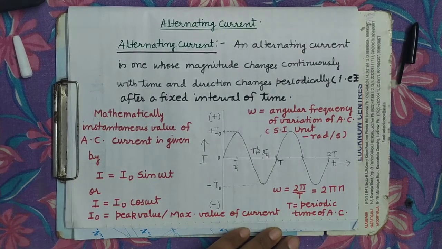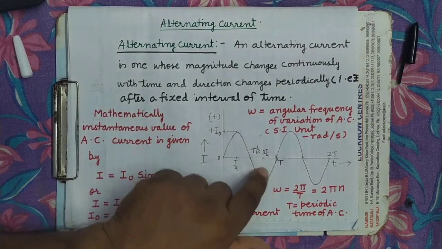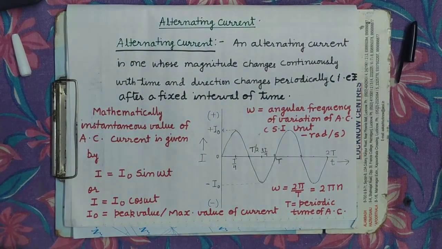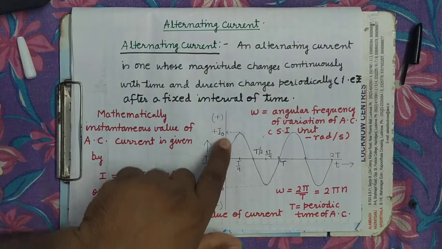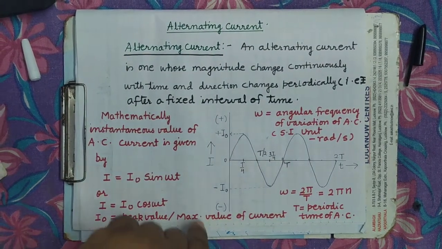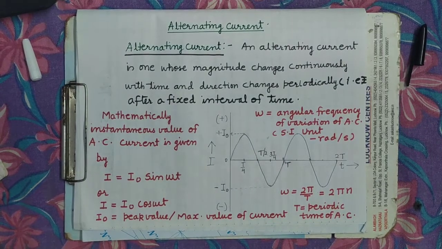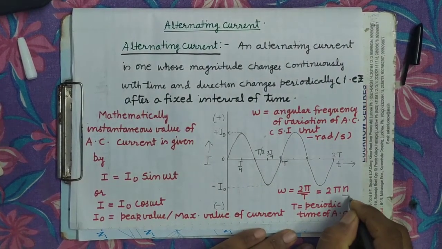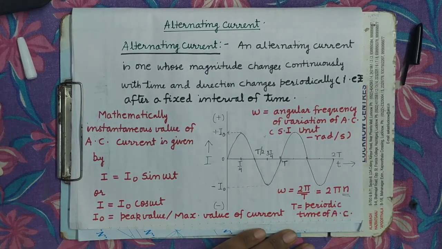It is clear? And the number of such cycles completed in 1 second is called the frequency. The number of complete cycles of variation completed per unit time is called the frequency, which is denoted by the symbol small n, or sometimes f. In your book it is represented by f.